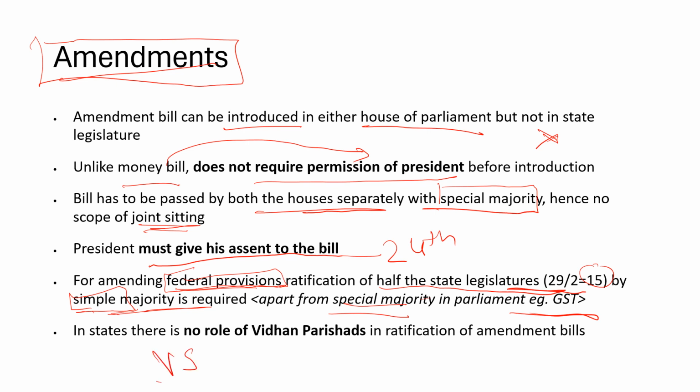In case of amendments, the state assemblies, that is the Vidhan Sabha, have to pass the federal provision amendments, but the Vidhan Parishads have no role at all. They don't have any role even when the federal provisions have to be passed by the states.